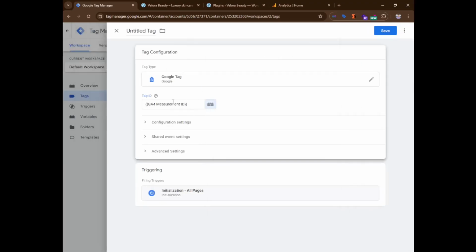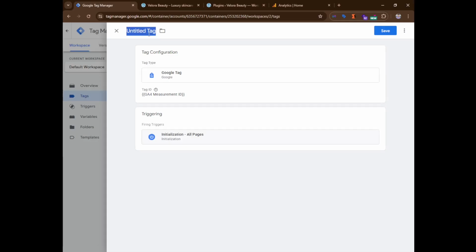Now you can see the measurement ID is here. For the tag name, we are going to name it GA4 base tag. We are going to save it to fire on all pages.